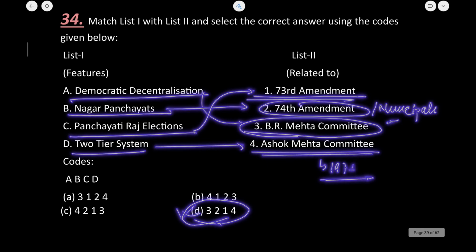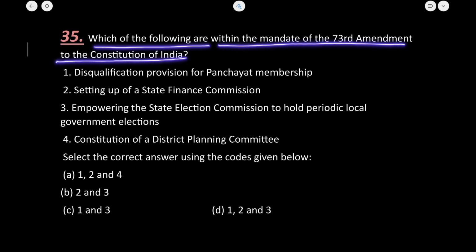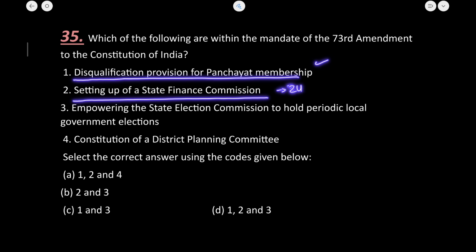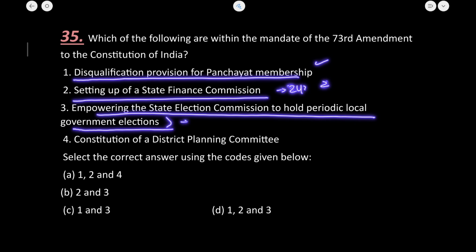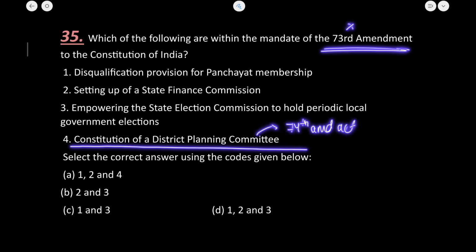Now let us proceed to the next question. Which of the following are within the mandate of the 73rd Constitutional Amendment Act? Disqualification provisions for the panchayat, yes. Setting up a finance commission under Article 243I, yes. Empowering the state election commission to hold periodic local government elections after every 5 years, yes. The three provisions are mentioned. Constitution of a district planning committee is not mentioned under the 73rd amendment, but it is mentioned in the 74th amendment act. Okay, so the fourth provision is not true. 1, 2, 3 are correct.